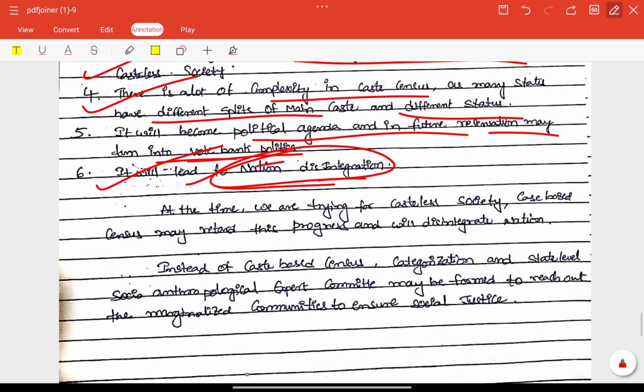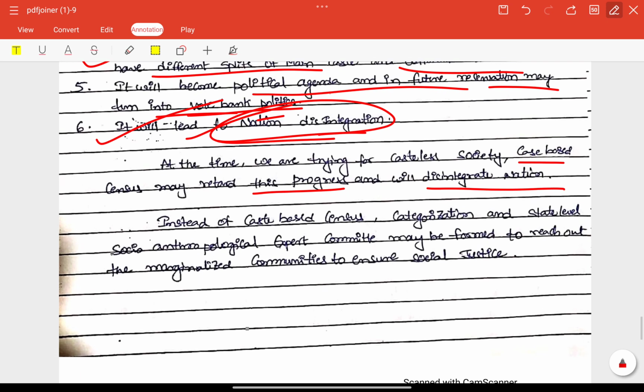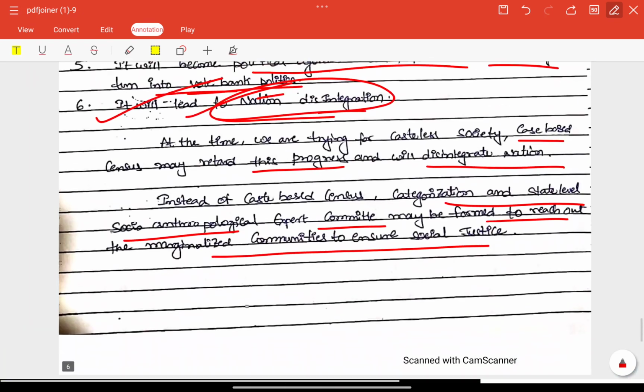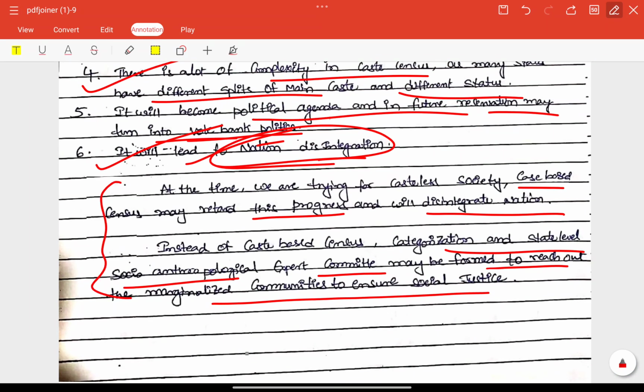Very good point. At the time we are trying for a casteless society, a caste-based census may retard this progress and will disintegrate the nation. Instead of a caste-based census, categorization and a state-level socio-anthropological expert committee may be formed to reach out to the marginalized communities to ensure social justice. That is the conclusion part here. Some needed measures are also included here, but you can talk about measures separately. Suggestions or needed measures, separately we can put a heading.